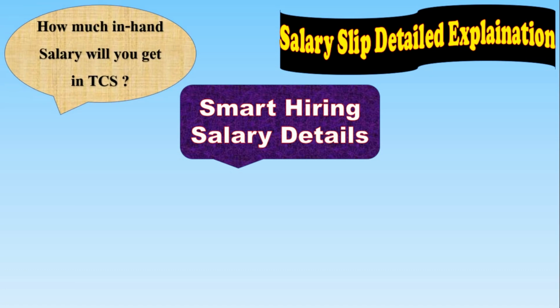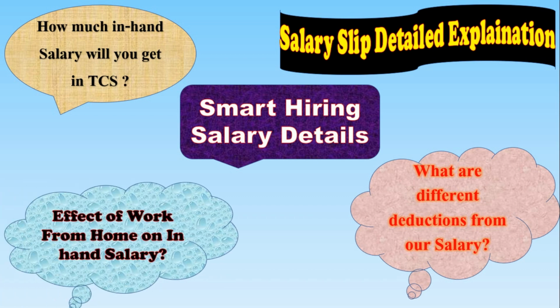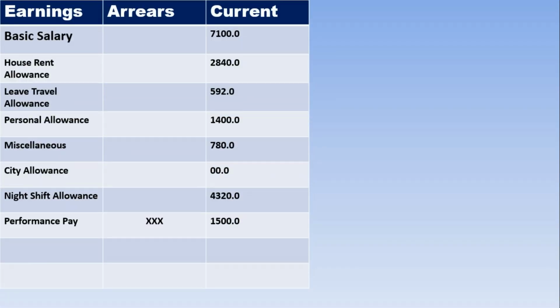Now, how much enhanced salary detail will you get in TCS if you are selected from smart hiring? What are different deductions from your salary? Effect of work from home on in-hand salary. Now, first of all, basic salary. Basic salary for smart hiring candidates will be 7,100 rupees.